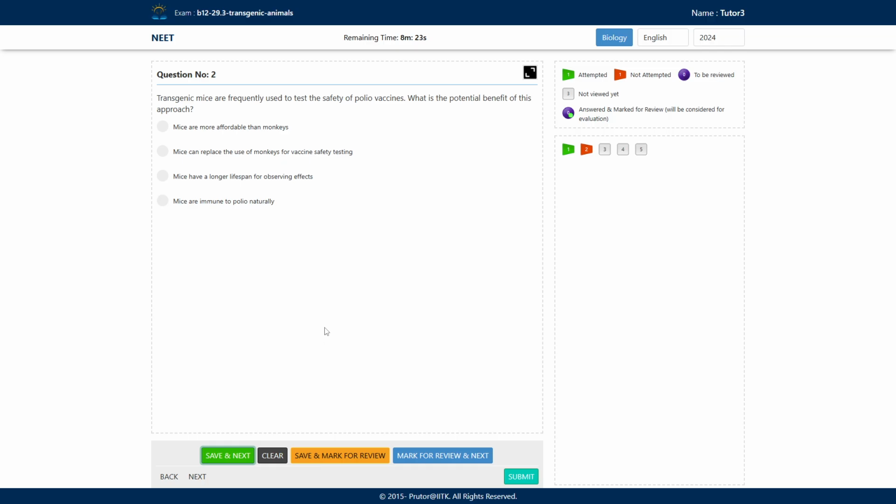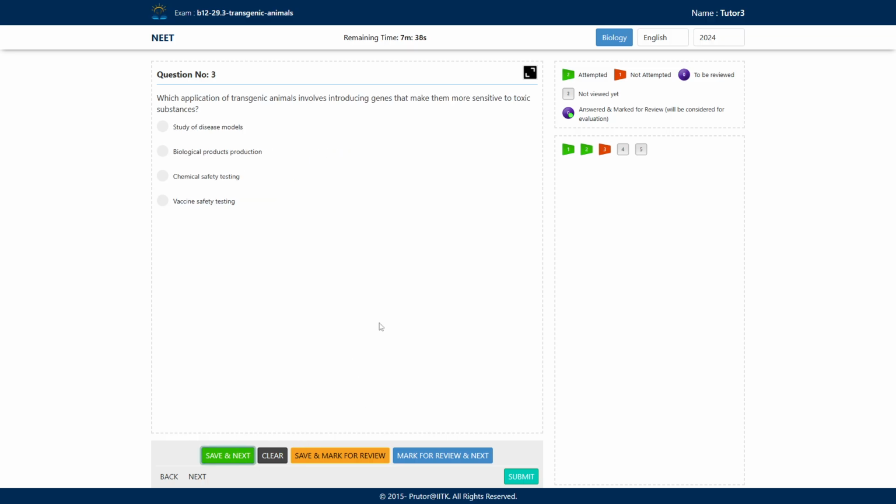Then, transgenic mice are frequently used to test the safety of polio vaccine. What is the potential benefit of this approach? Why are we using this? The first option says mice are more affordable than monkeys. No. Mice can replace the use of monkeys for vaccine safety testing. Then, mice have a longer lifespan for observing effects, or mice are immune to polio naturally. So the answer is the second: mice can replace the use of monkeys for vaccine safety testing.